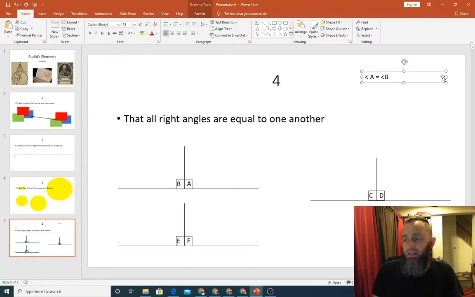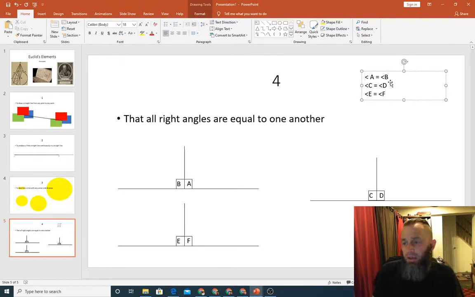So if angle B is equal to angle A, then Euclid says you also have to grant him that that means that angle C is equal to angle D, and that angle E is equal to angle F. But not only that, but also that all of these are equal to each other, right?